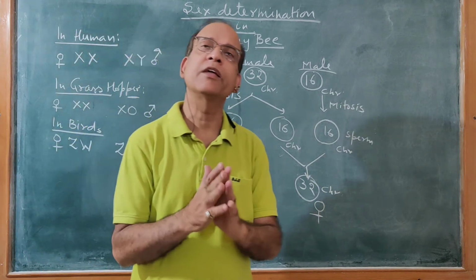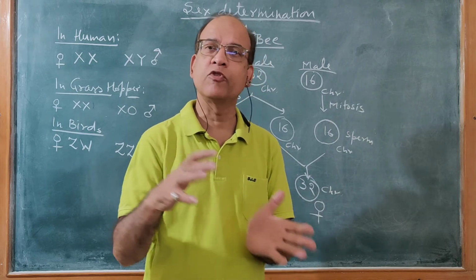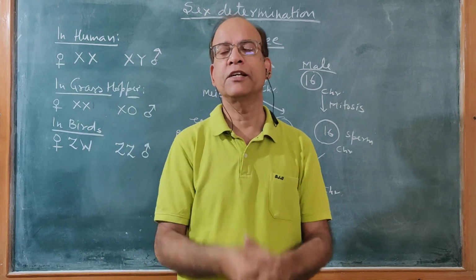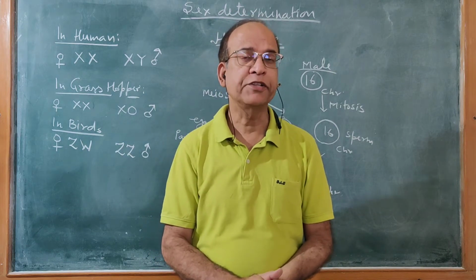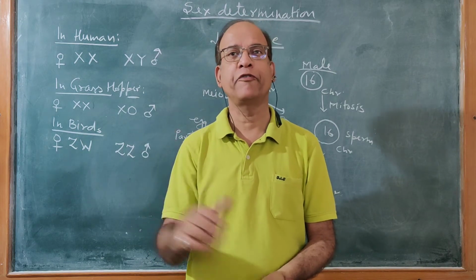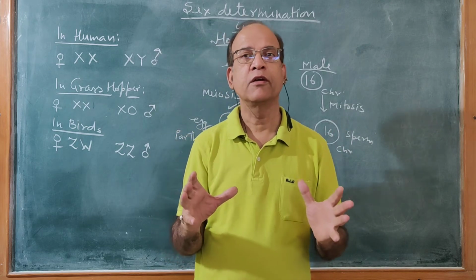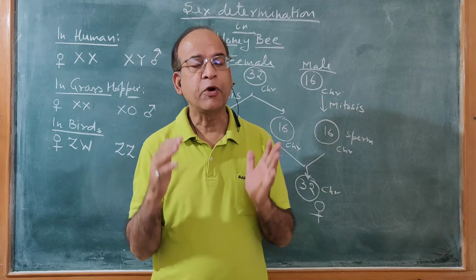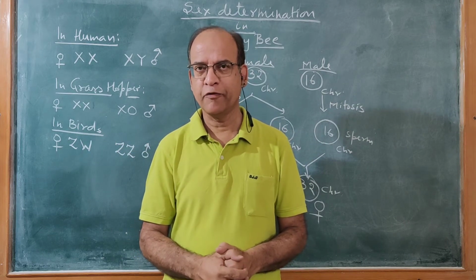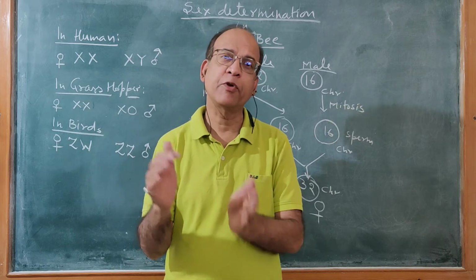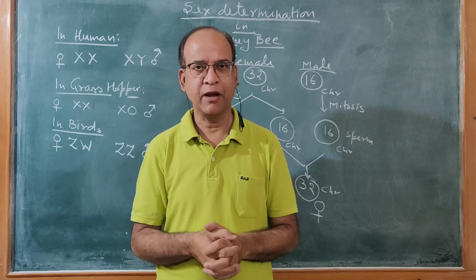Actually, honeybee is a very unique case. Here, sex chromosomes do not decide the sex of the offspring. It is the ploidy level which decides the sex of the offspring. If the zygote has a diploid number of chromosomes, then it will develop into a female. But if haploid chromosomes are there, then it will be male.